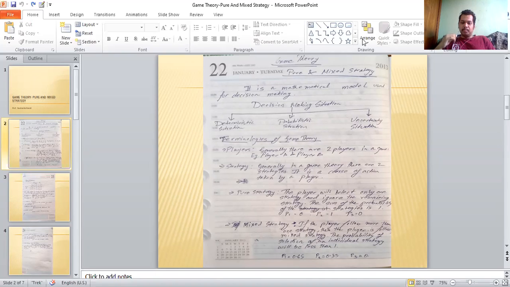But just to give a brief essence of pure strategy: a single strategy is selected and not more than one. So the sum of probability of all the strategies is one, and the single strategy selected also has probability one.